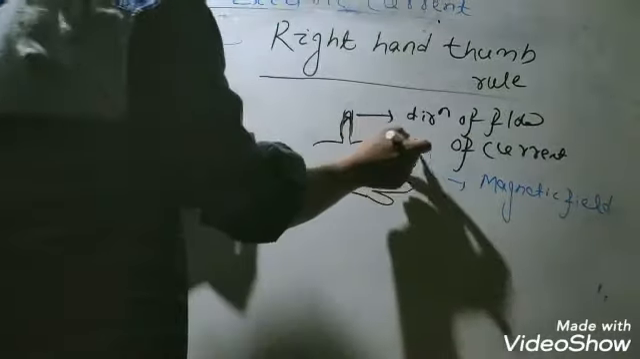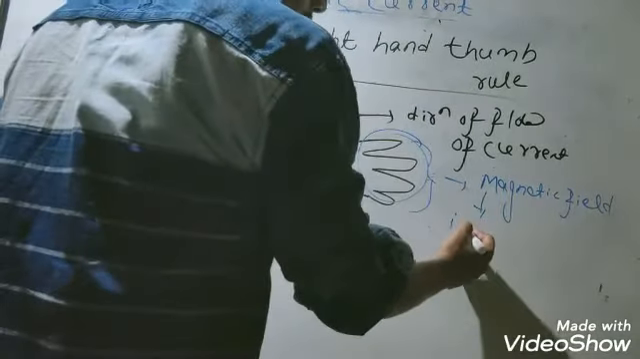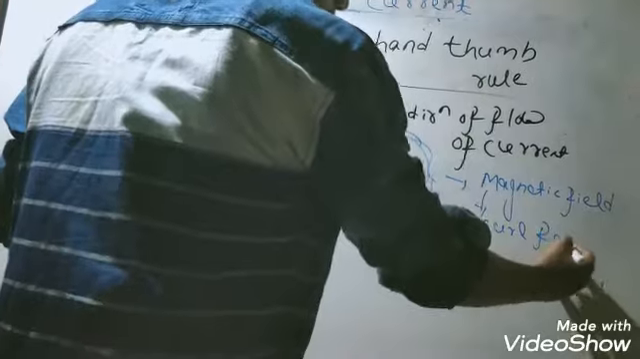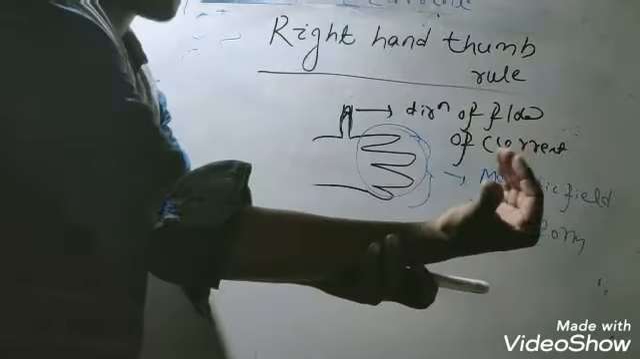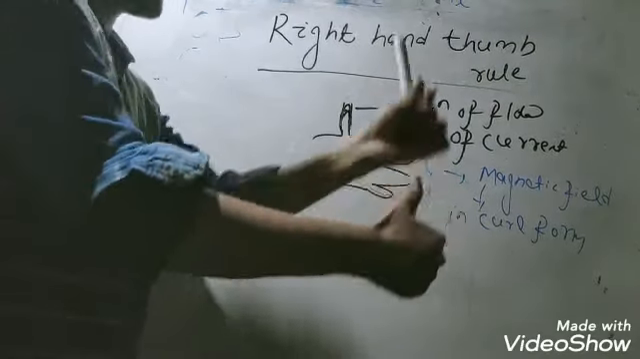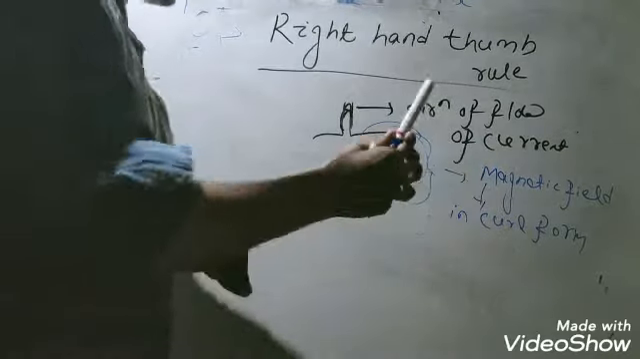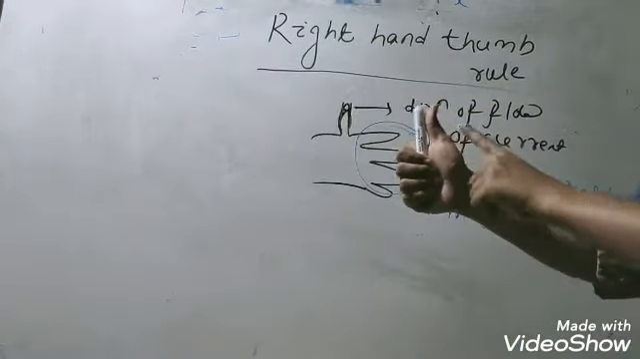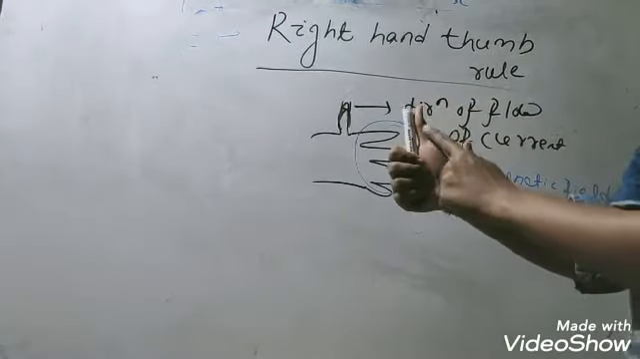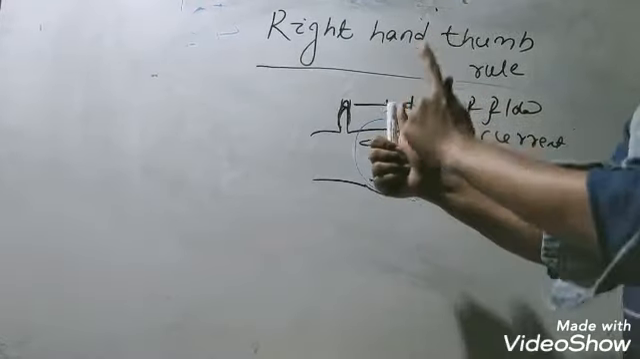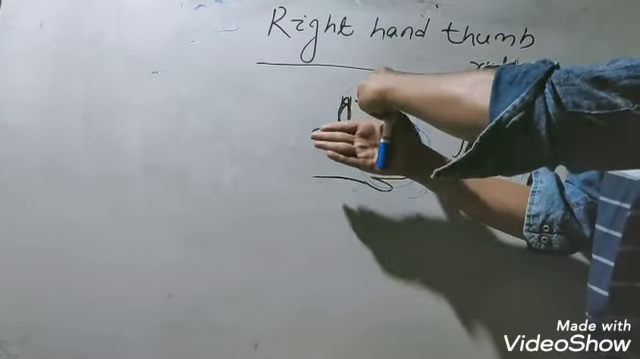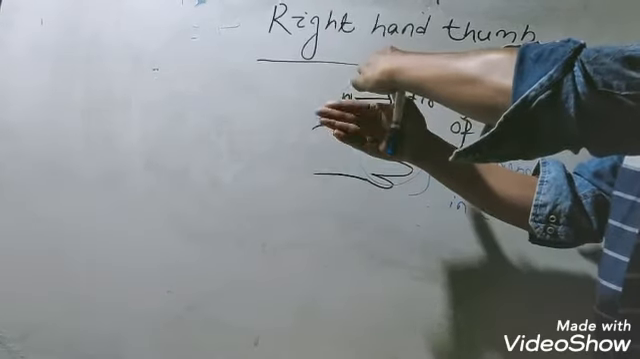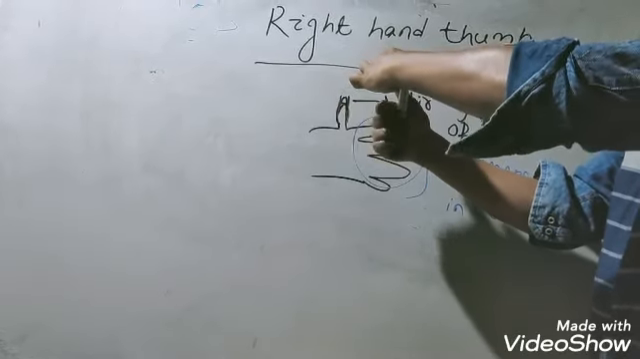But these four fingers should be in curled form. Whenever the four fingers are curled, the thumb indicates the direction of current. Suppose it is an electric conductor. If we hold it, our thumb indicates the direction of current. It means the current flows from downward to upward. In that case, the other four curled fingers give the direction of the magnetic field.